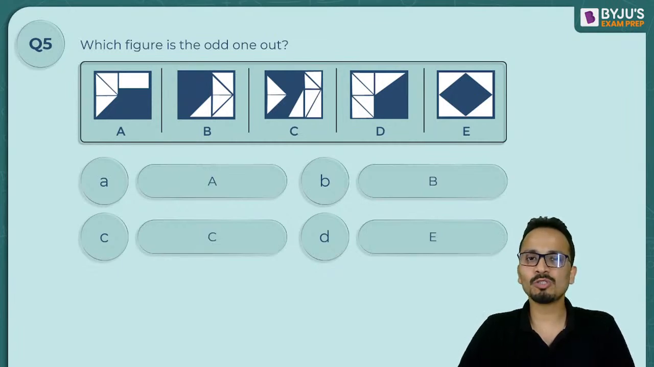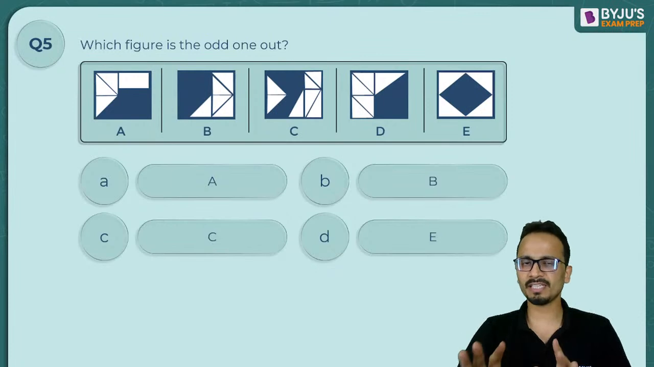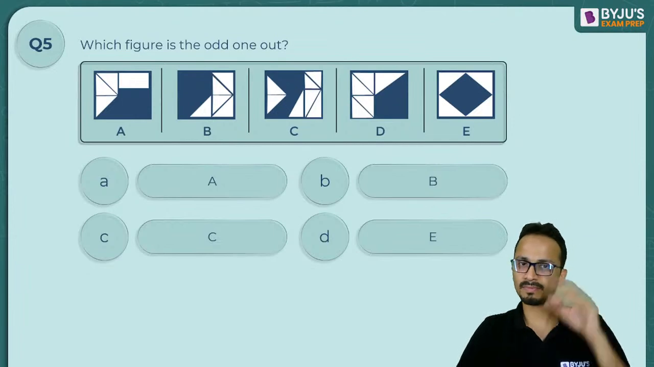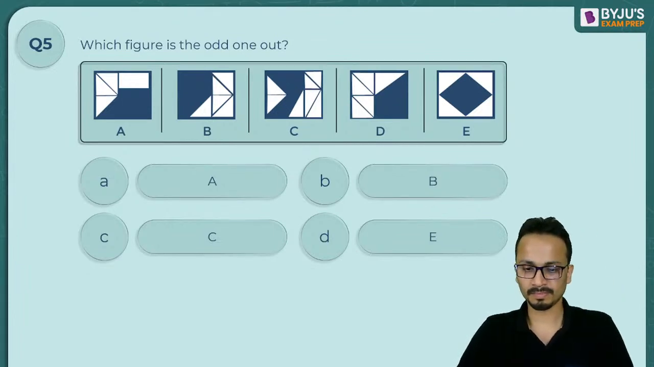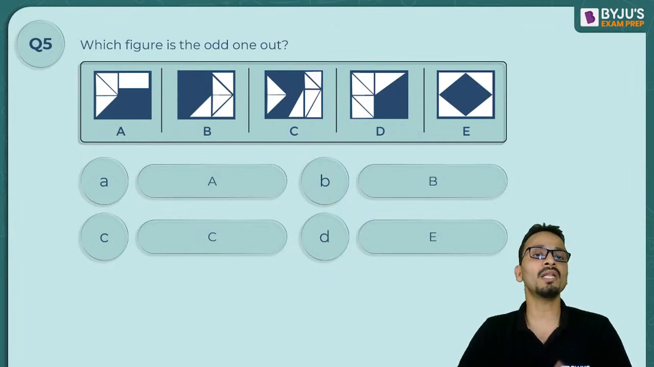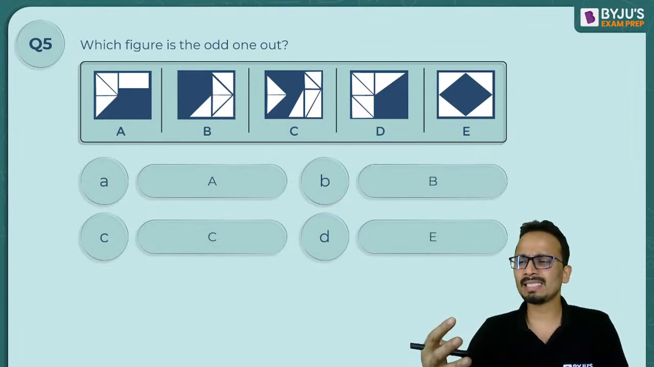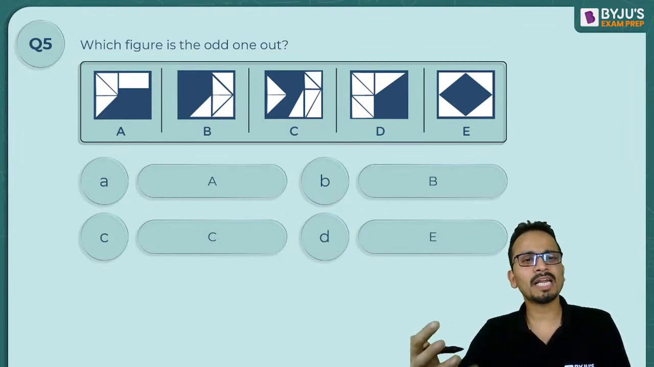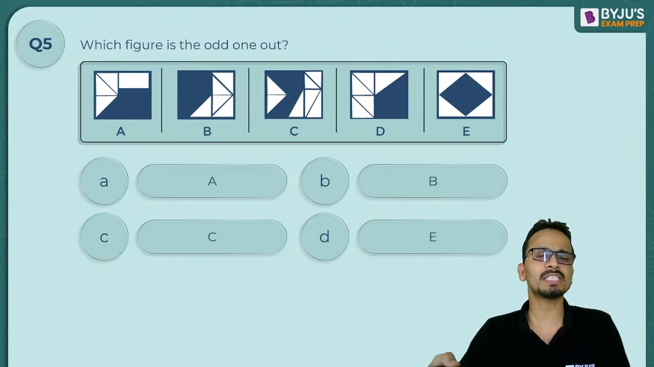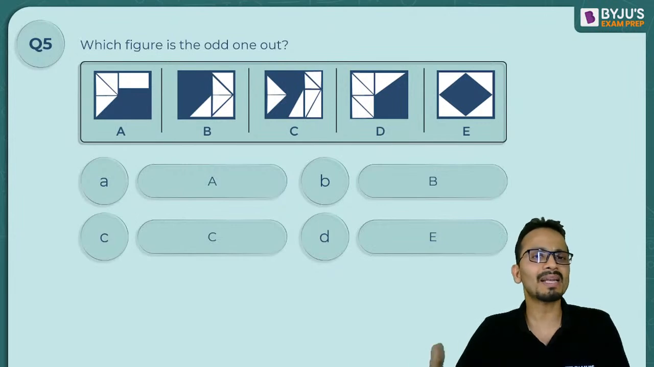Which figure is the odd one out of the given figures? I have taken this question from one of the previous year papers. So we have to find the odd one out. Now it is always suggested not to spend a lot of time on these types of questions because they can be confusing, and sometimes you might be unable to find the answer in the first 30-40 seconds. So there is no need to waste time. You can always leave these questions after 30 seconds and definitely come back later on.